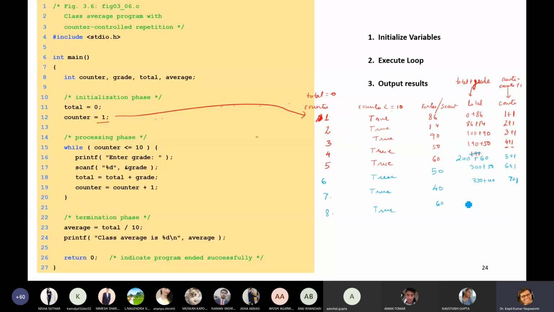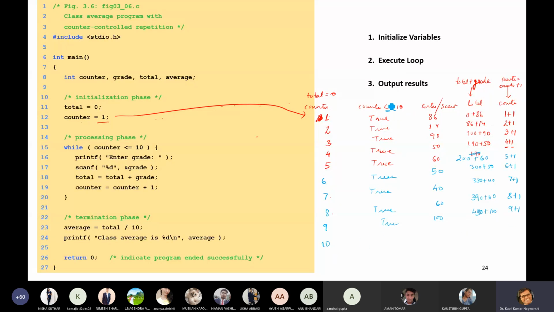Now the next marks will be 60, so 390 plus 60. Then 8 plus 1, then the ninth iteration will start. True. Again 100 marks, so this is 450 plus 100, and then 9 plus 1. Now the 10th iteration will come.